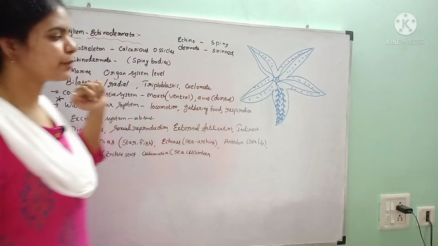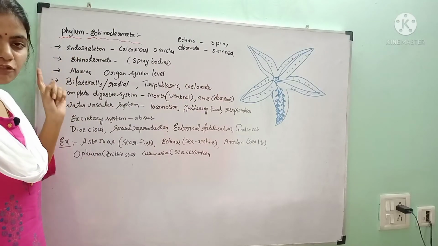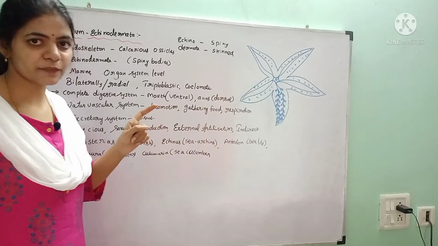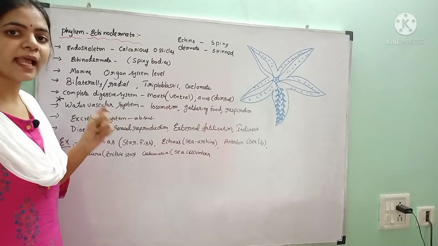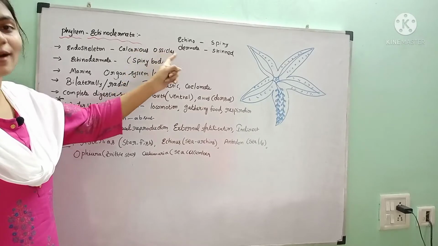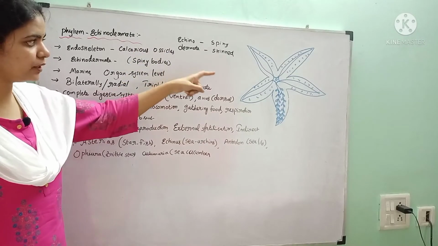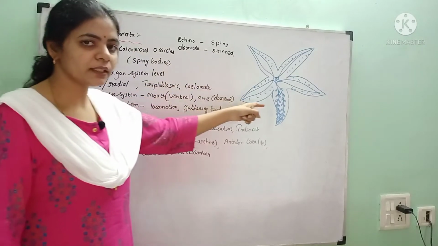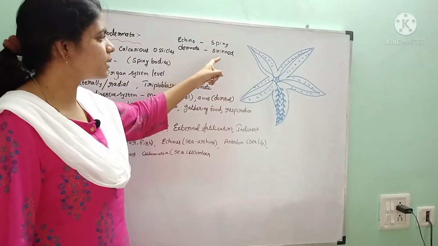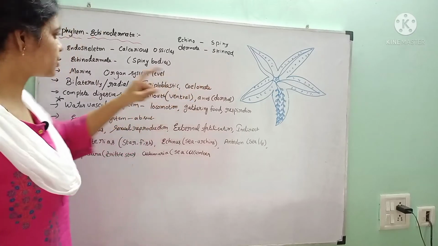That is because it consists of an endoskeleton, a mesodermally derived endoskeleton, which is made up of calcium carbonate, or calcareous. It consists of calcareous ossicles projecting out of the body. Because of that nature, that gives us the spiny appearance. The skin is very spiny and forked in nature.